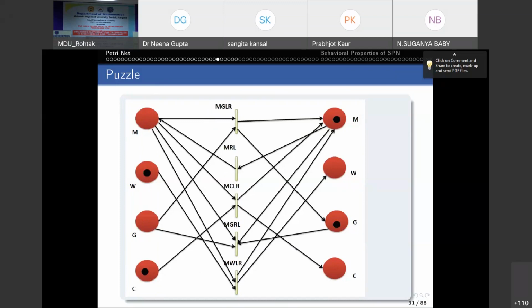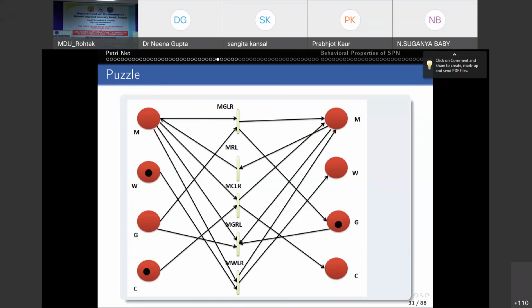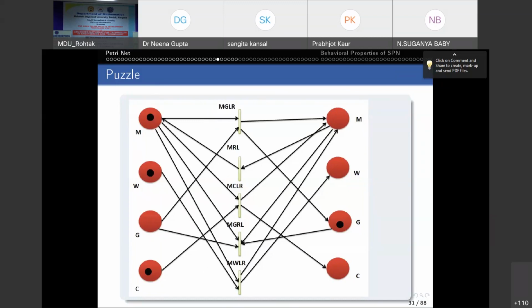Then the next step is that the man will go to the left side, that is MCLR, right?